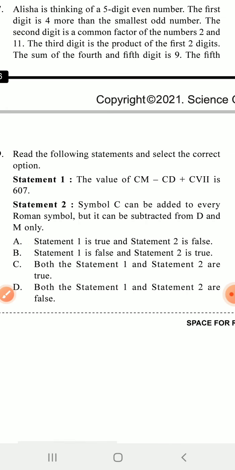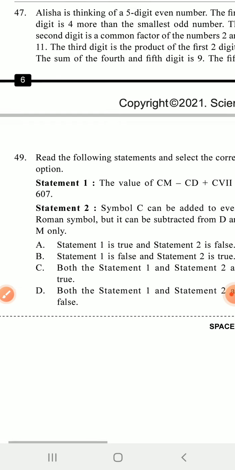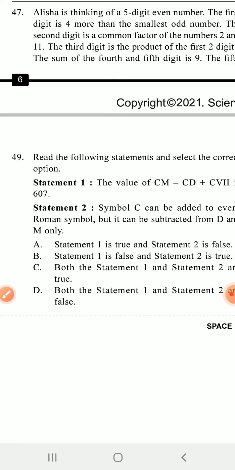Here are the following statements, select the correct option. Statement 1: The value of CM minus CD plus CVII is 607. Statement 2: The symbol C can be added to every Roman number but it can be subtracted from D and M. So which statement is correct? So C is the correct statement, I think. So C is the answer.